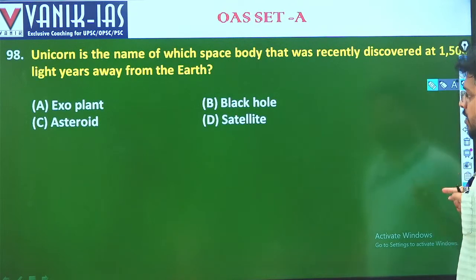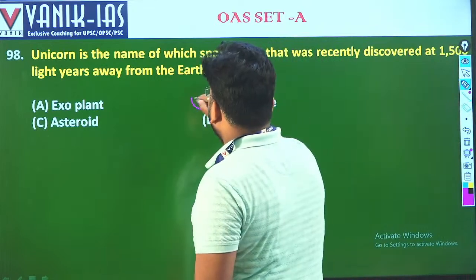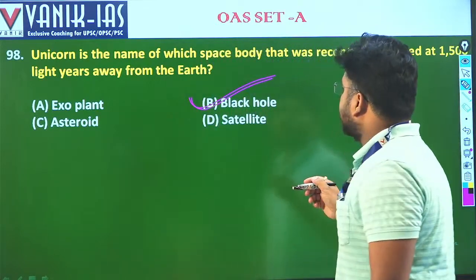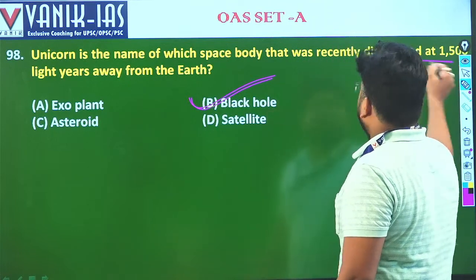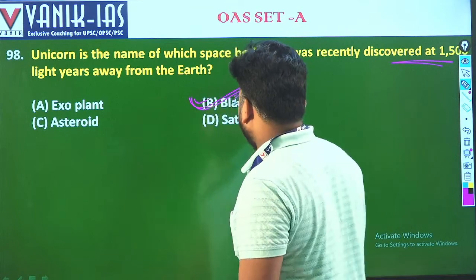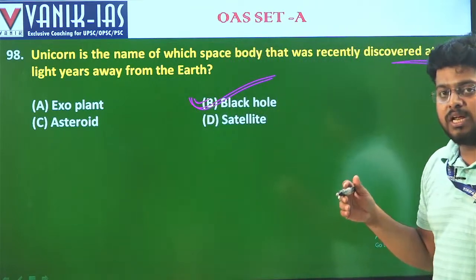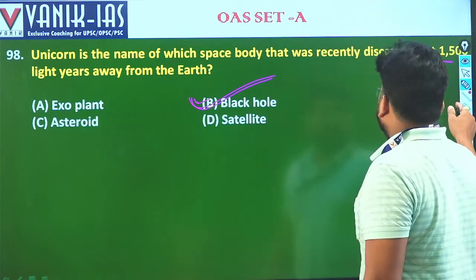Next question, Unicorn. Unicorn is the name of a black hole, the nearest black hole to our Milky Way galaxy, around 1500 light years away. So that is the nearest black hole, and that was in the news. Black hole means nothing can pass through it, it attracts everything, even light. So B is the answer.